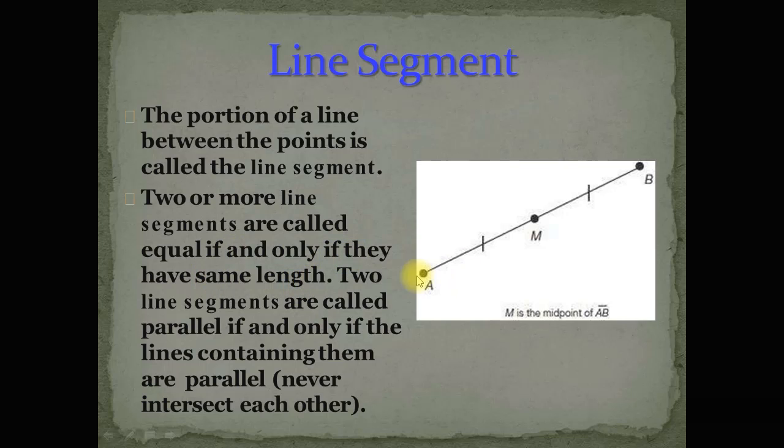So, dear students, note that here the portion of a line between the points is called the line segment. Two or more line segments are called equal if and only if they have the same length. Two line segments are called parallel if and only if the lines containing them are parallel, meaning they never intersect each other.